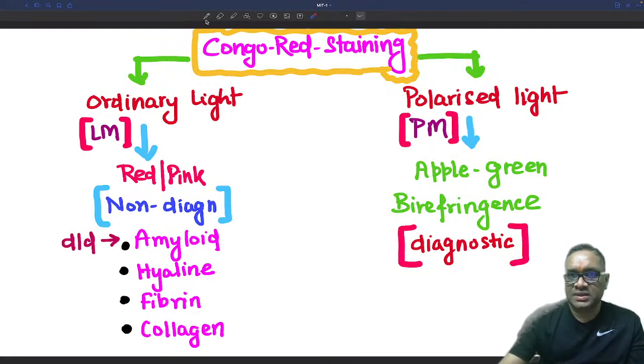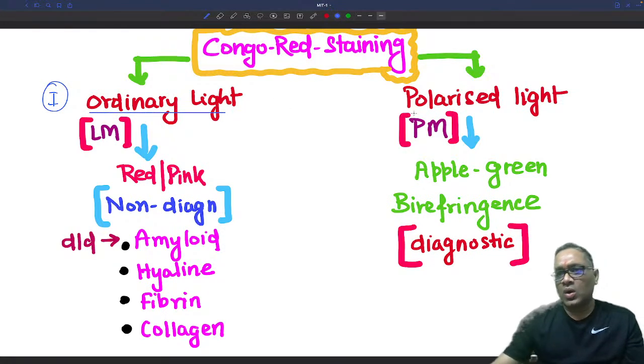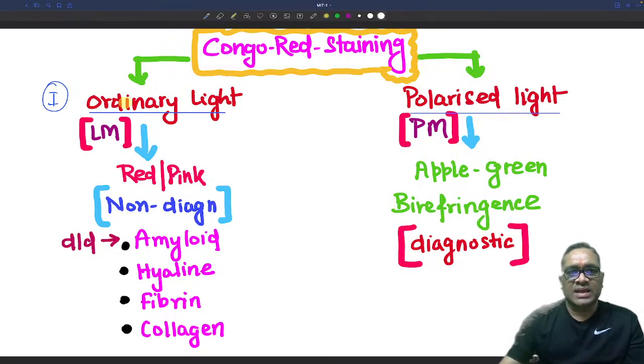If the examiner says ordinary light, please remember, ordinary light or polarized light, both are different things. When the examiner uses the word ordinary light, it means he is talking about light microscopy. When the examiner is talking about polarized light, it means he is talking about polarized microscopy, right?